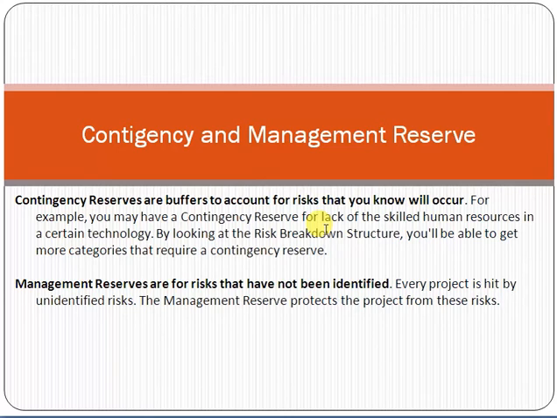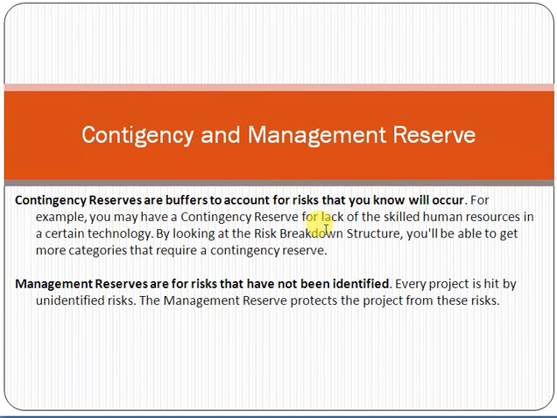What does that mean? For example, you have to build an e-commerce solution for your customer and you know it very well that your team is not trained on, for example, PHP or any other software technology like .NET. You know it very well that your team is not trained, and you have to provide the training, and then your resources will be able to do the project. So in that case, you must add the cost of training in your budget as well. That is called the concept of contingency reserve.